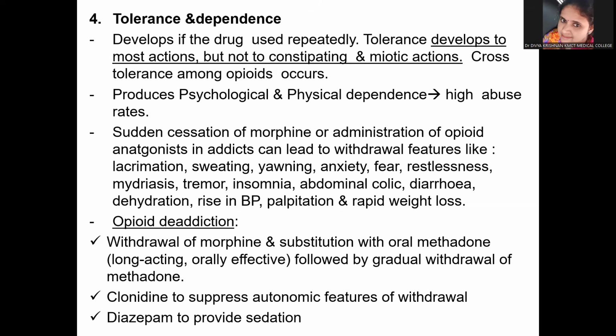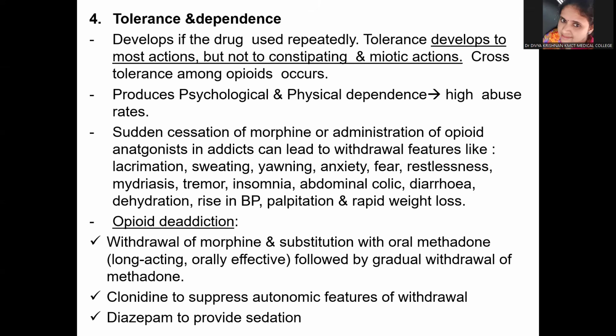So if the patient suddenly stops morphine, or if you give an opioid antagonist to an addict, they can develop withdrawal features like lacrimation, sweating, yawning, anxiety, fear, restlessness, mydriasis, tremor, insomnia, abdominal colic, diarrhea, dehydration, rise in BP, palpitation, and rapid weight loss. These are all opposite to what we have seen as the actions of morphine.